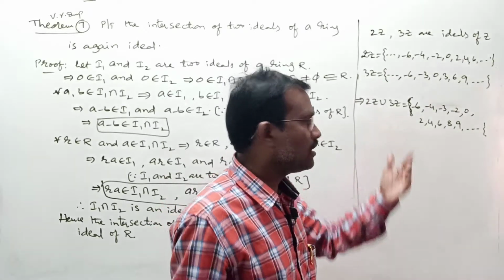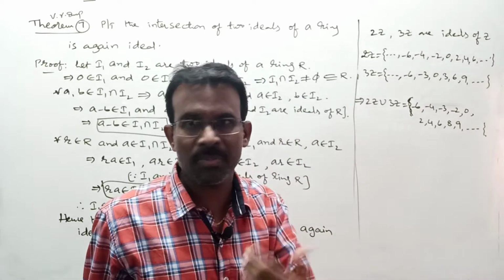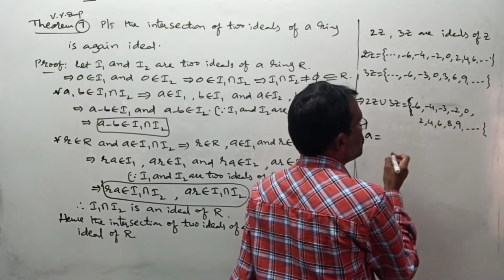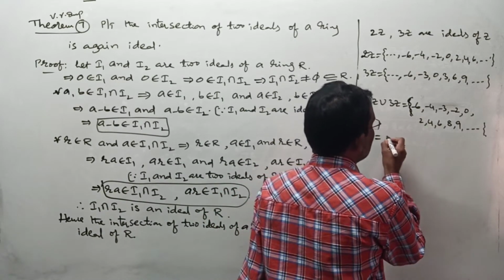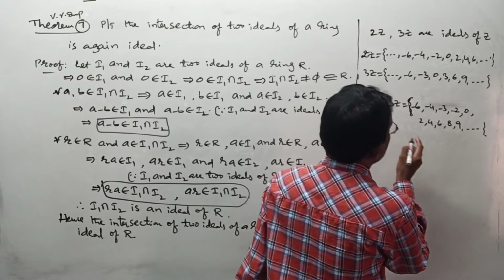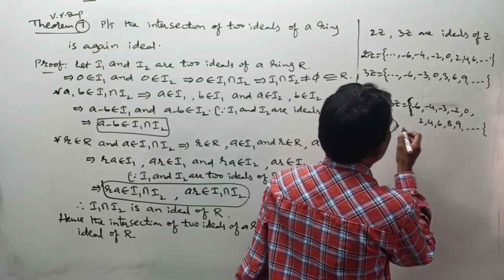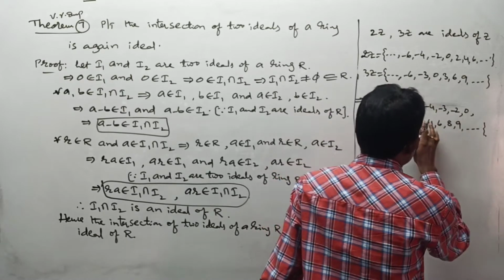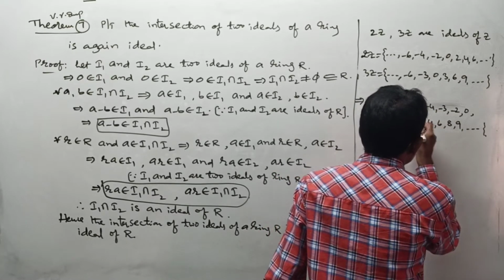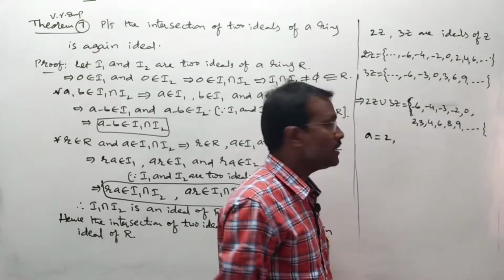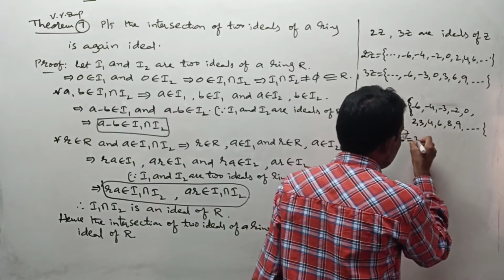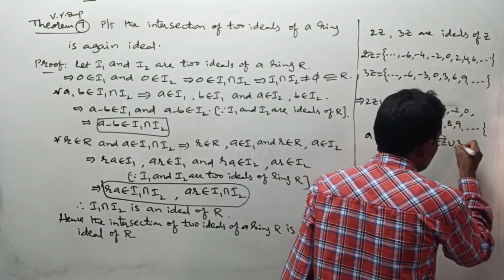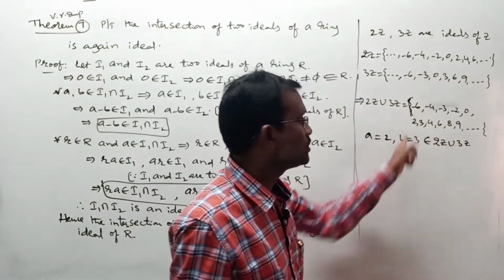In the notes I have given that the closure property fails. What is that closure property? Let us take one element a in this set. I am going to take a equal to 2, and b equal to 3, which is also possible, since the set has 2, 3, 4 and so on. These two are elements of 2z union 3z.